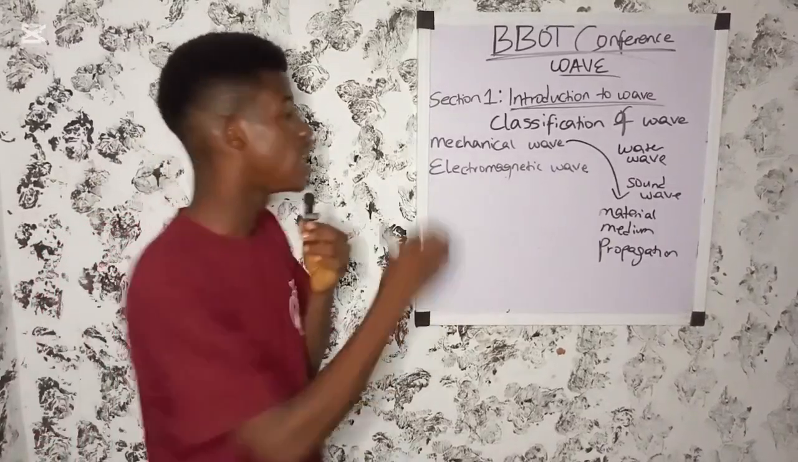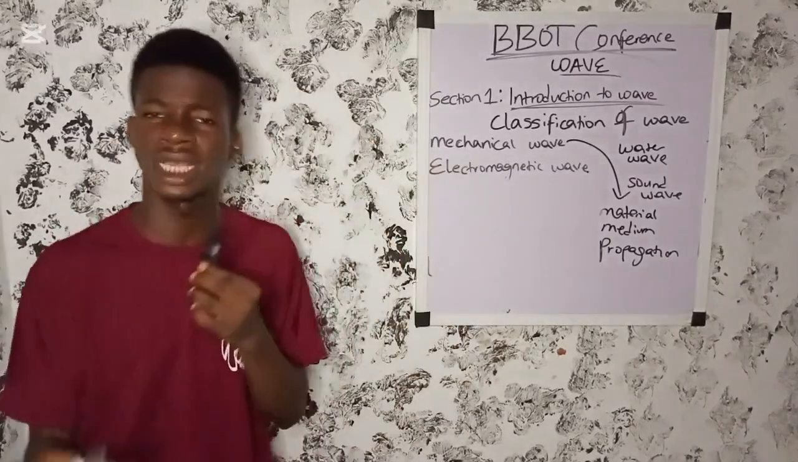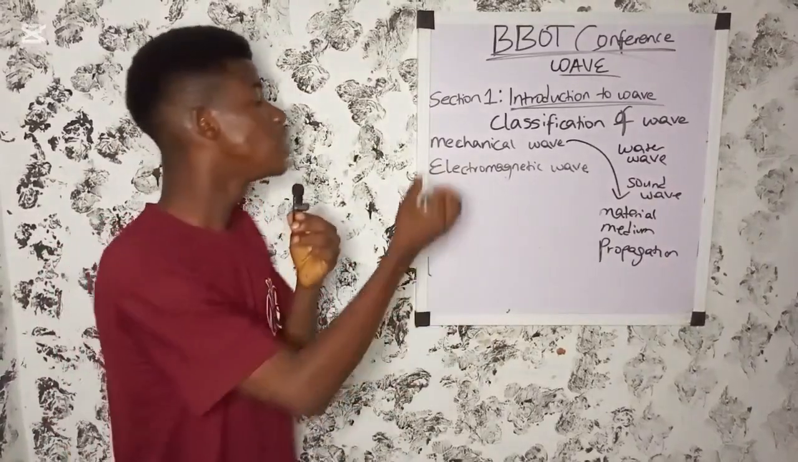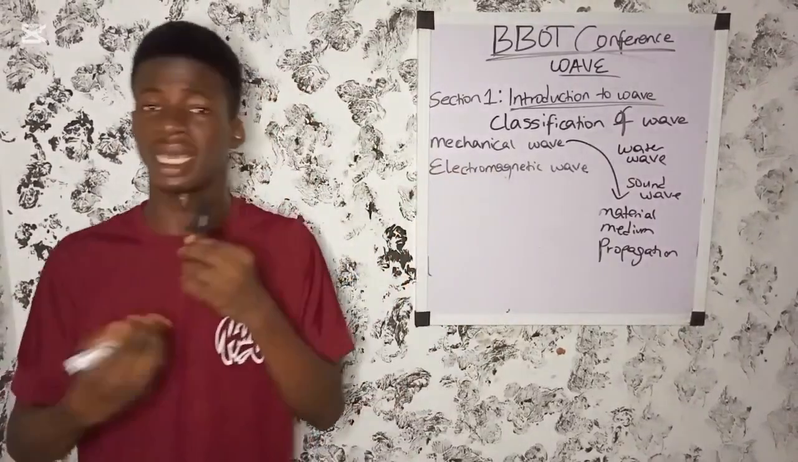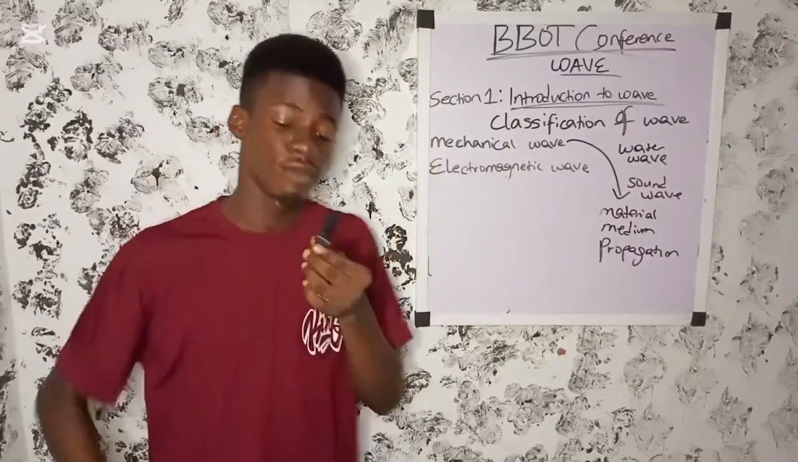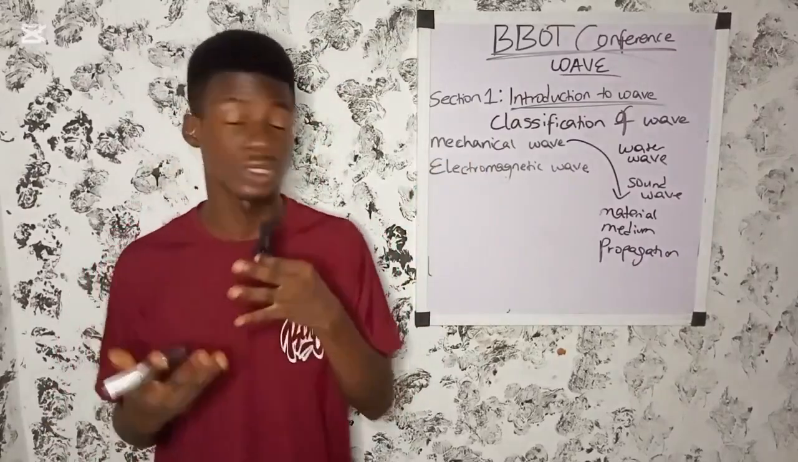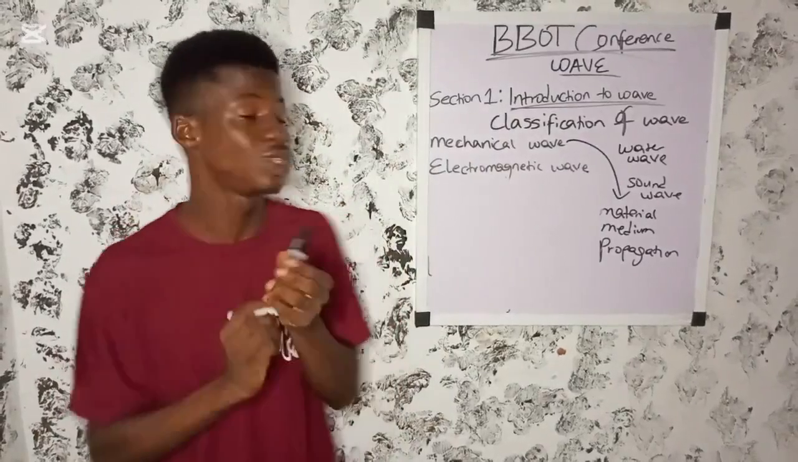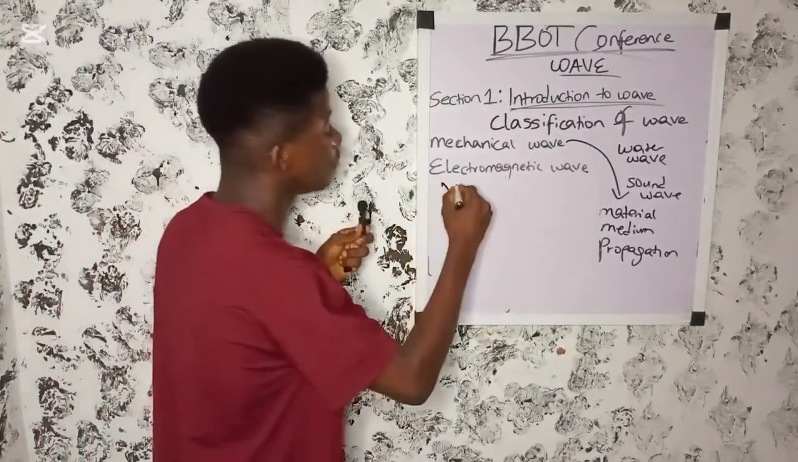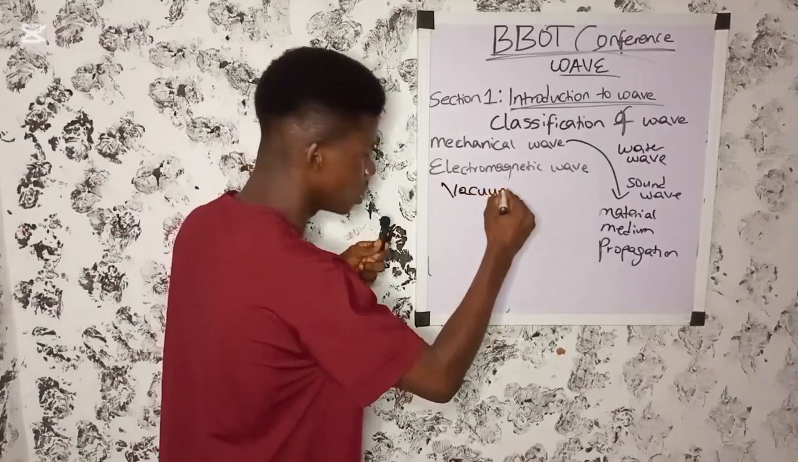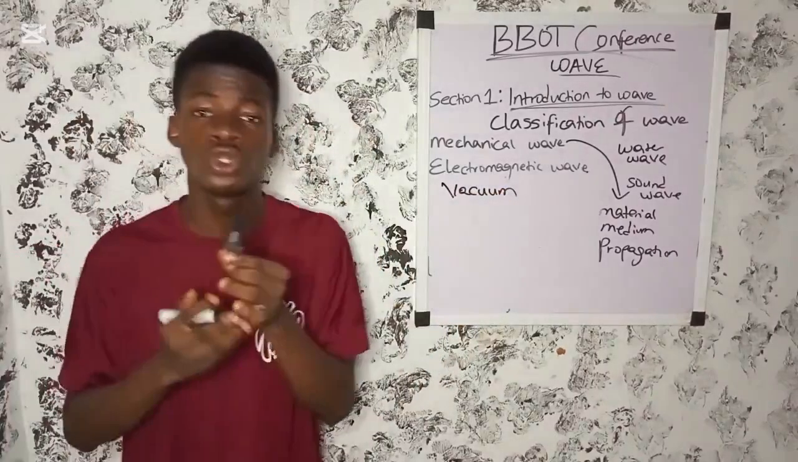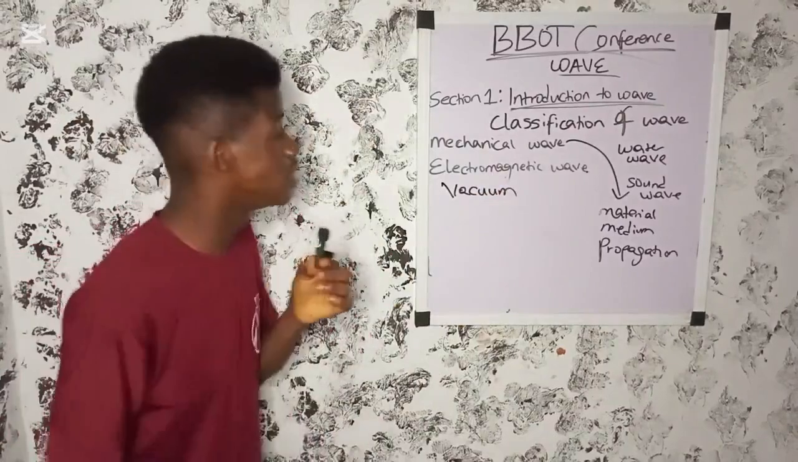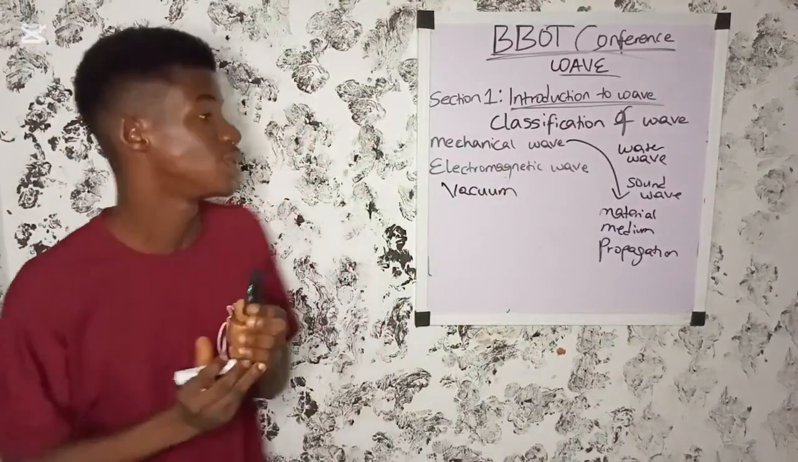Now we move to electromagnetic waves. What do you understand by electromagnetic waves? Electromagnetic waves are the opposite of mechanical waves. If mechanical waves require a material medium for their propagation, electromagnetic waves don't require a material medium for their propagation. They travel through a vacuum.